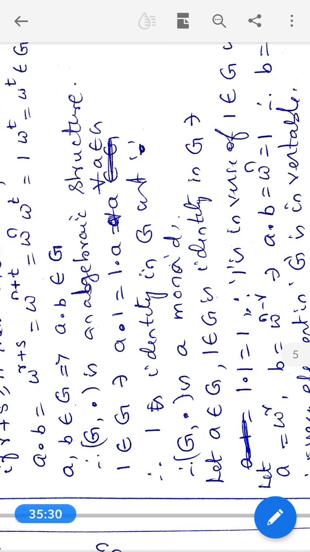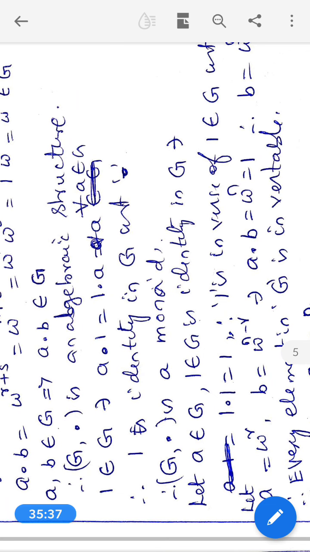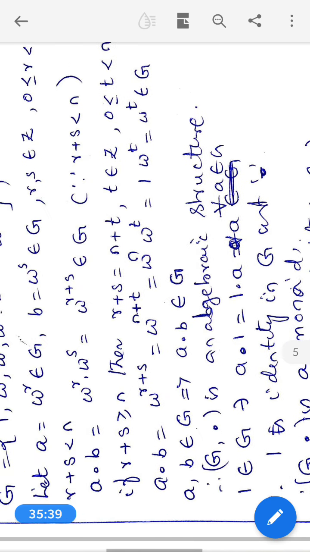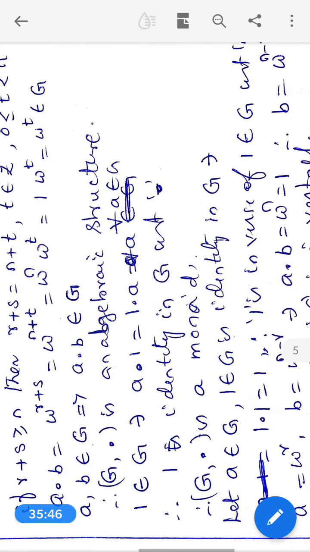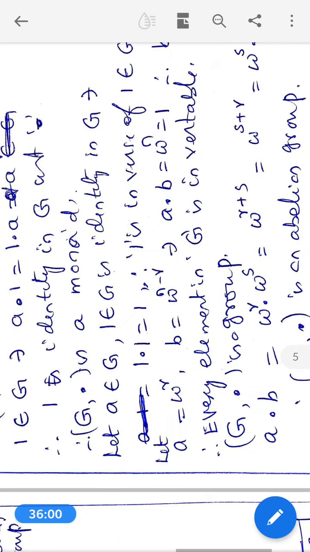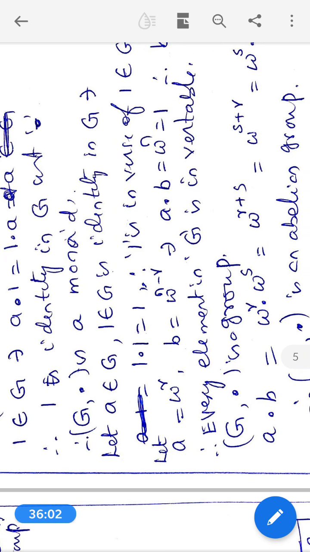Now we want to identify the existence of identity element in G comma dot. Because 1 belongs to G, because G has 1, omega, omega square, up to omega power n minus 1. Therefore, 1 belongs to G such that A into 1 is equal to 1 into A is equal to A for all A belongs to G. Therefore, 1 is identity in G with respect to multiplication. Therefore, G comma dot is a monoid.